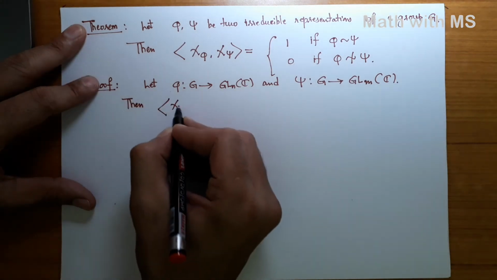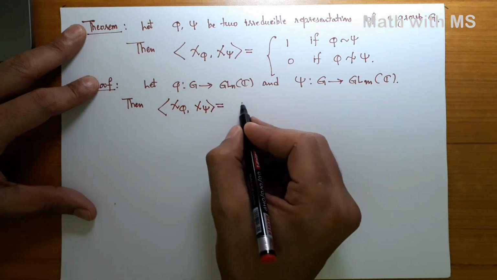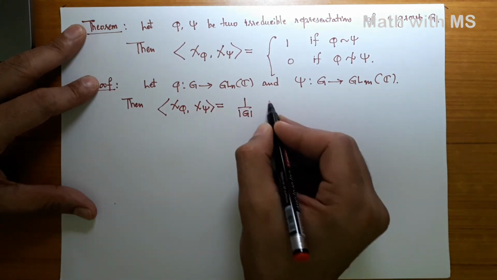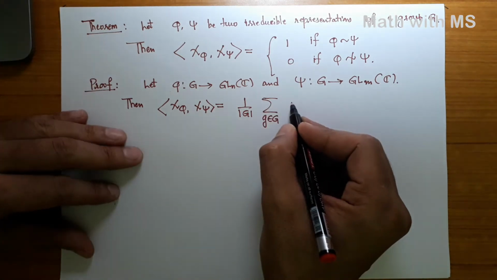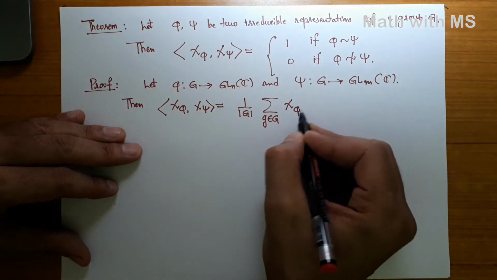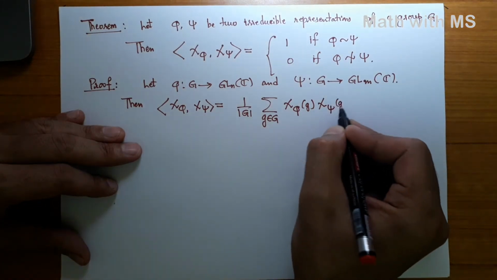What is this inner product, chi phi, chi psi? Let us recall the formula. It is 1 over the order of the group G, summation over g running in the group, of chi phi of g times the conjugate of chi psi of g.